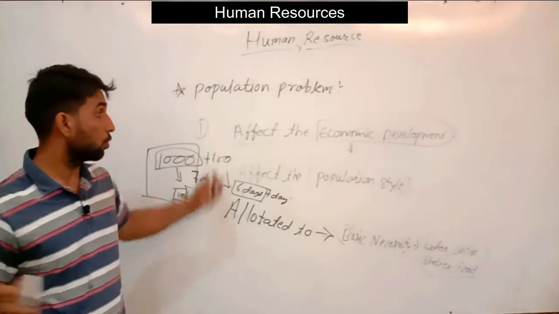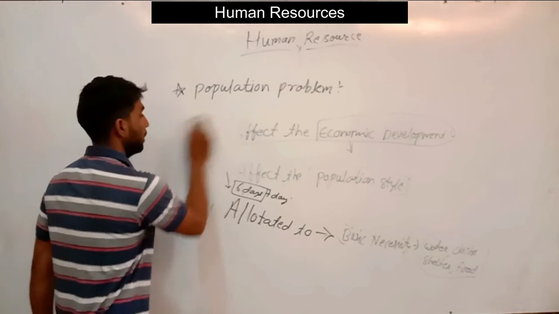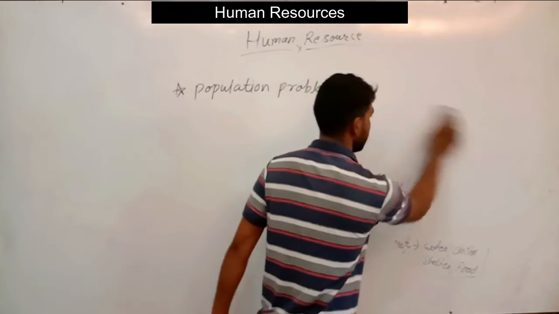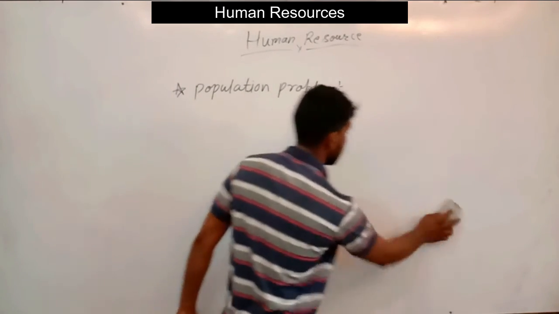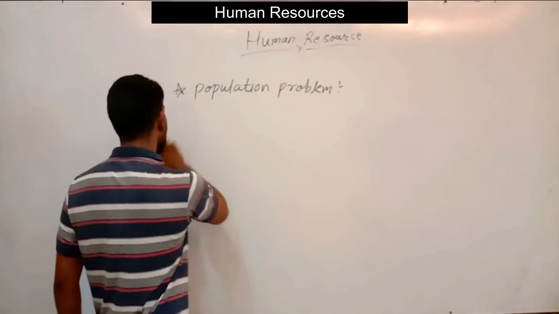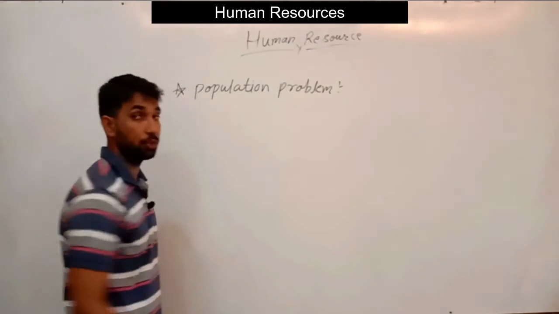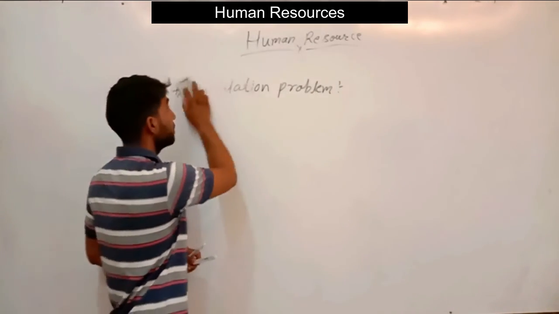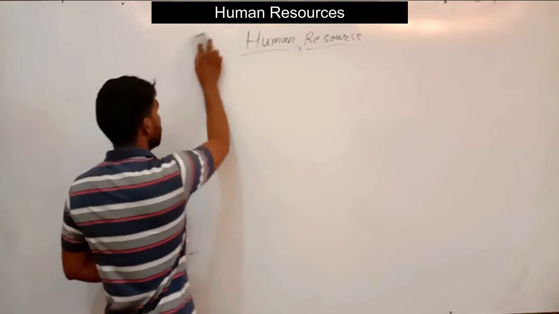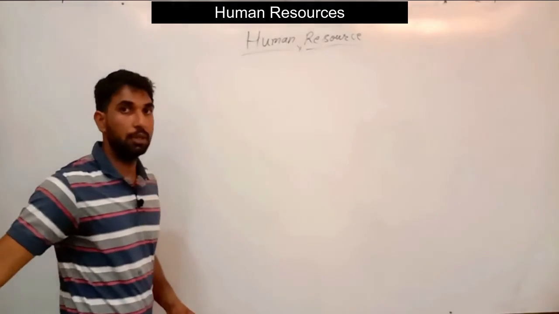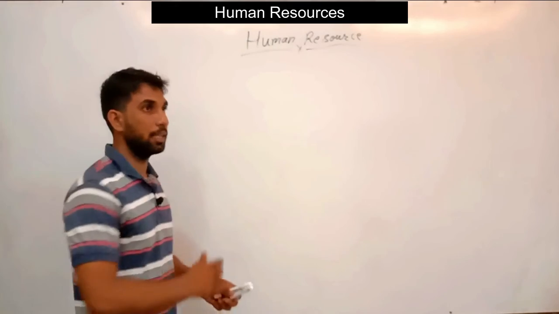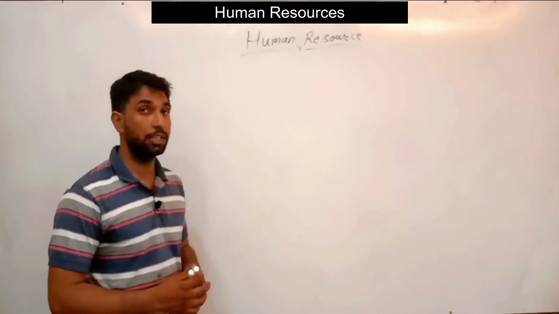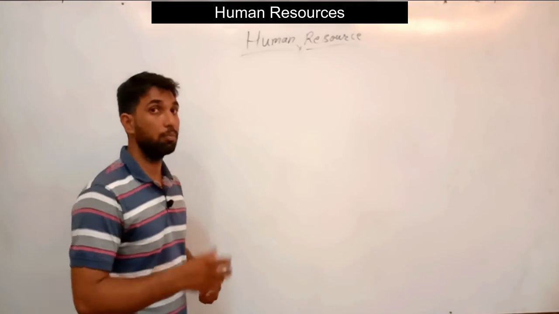So now the third point of the definition will be the characteristics of the population. It includes the sex ratio and the age of the population. All these are the characteristics of the population. Now we will discuss the characteristics one by one. The characteristics of population include the sex ratio, urbanization, and the literacy rate. All these are the characteristics of the population.